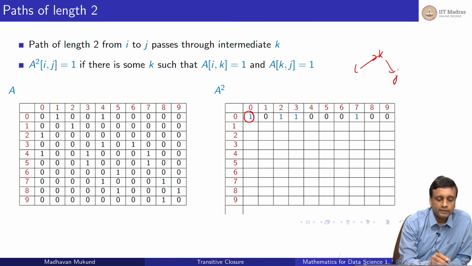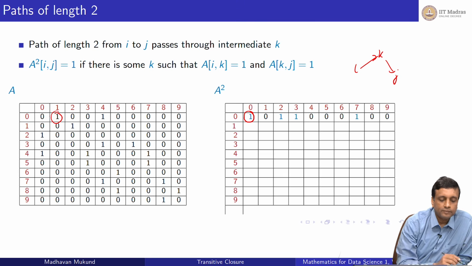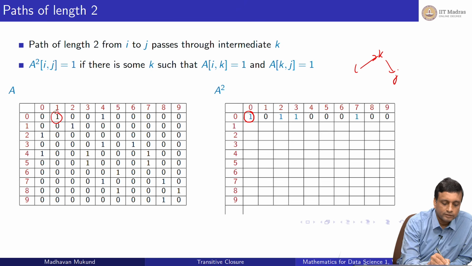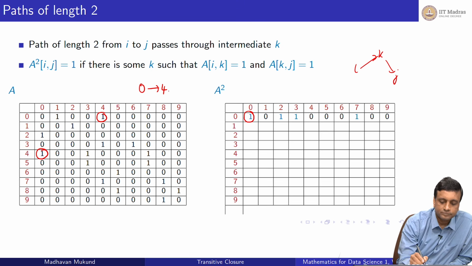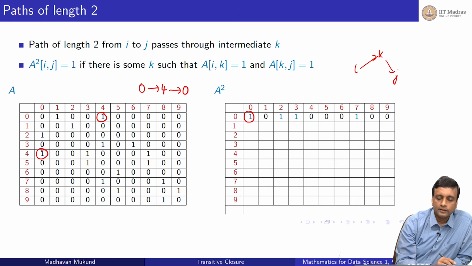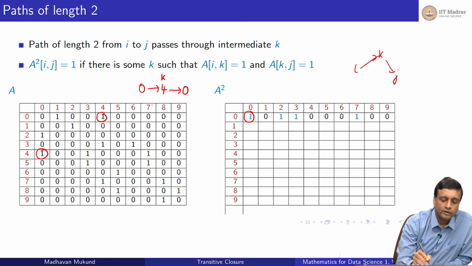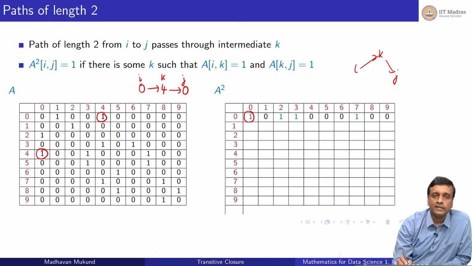Well, there is a 0 4 entry, so I have a path from 0 to 4 of length 1. And then I have a 4 0 entry. So if I choose k to be 4, i to be 0 and j to be 0, then A squared ij is 1 because for k equal to 4 I have this.